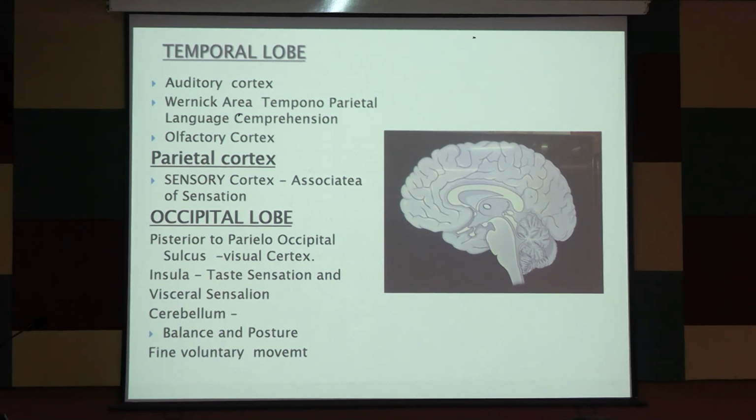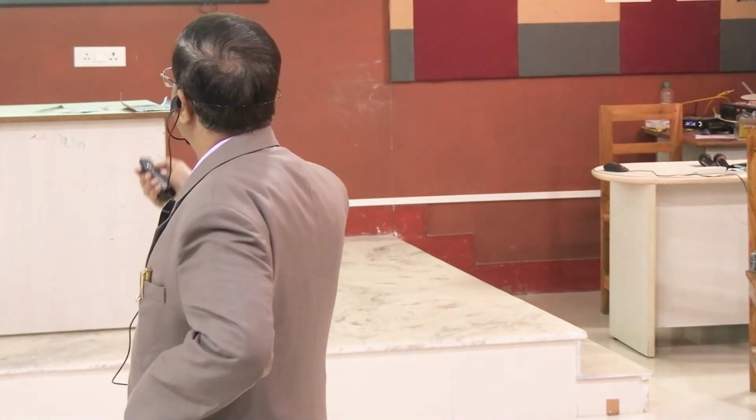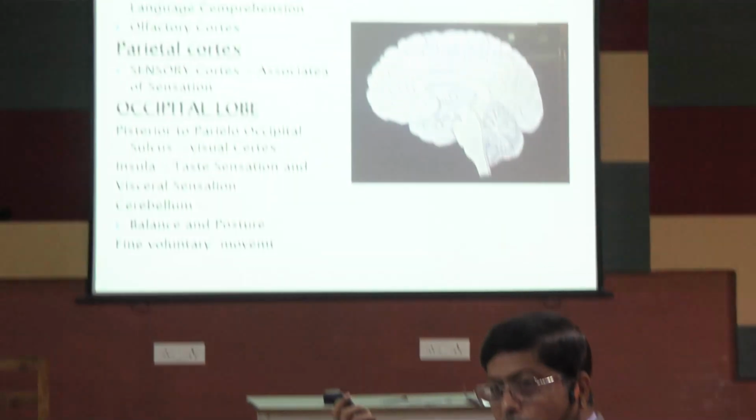Every word has meaning. Homonymous means the same side: the right side of the left eye and the left side of the right eye. So the parietal lobe gives lower quadrantic, and the temporal lobe gives upper quadrantic.